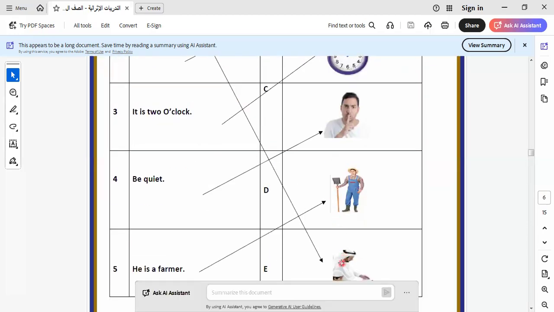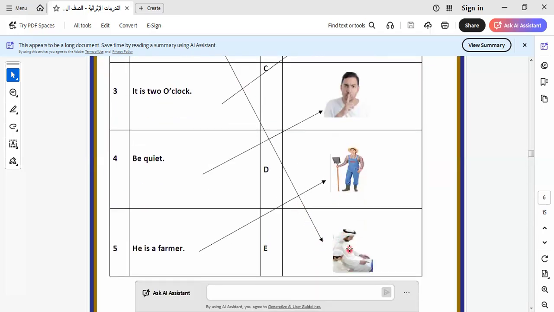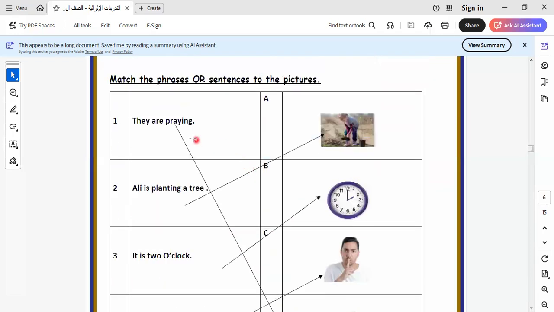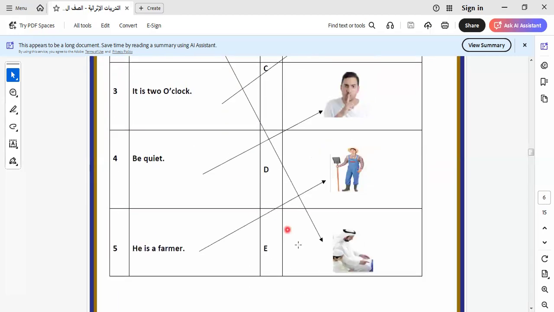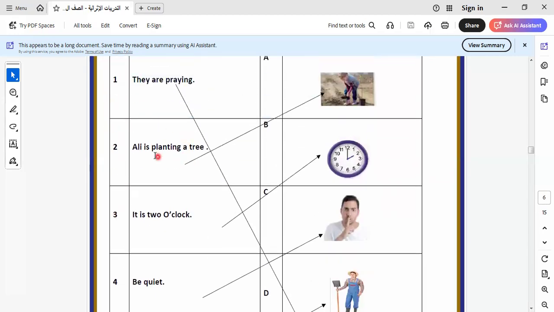They are praying. Okay, the boy and his father are praying. Yes, they go to the mosque to pray. This is they are praying. Let's go to another one. Ali is planting a tree.